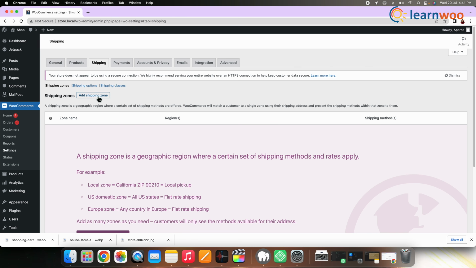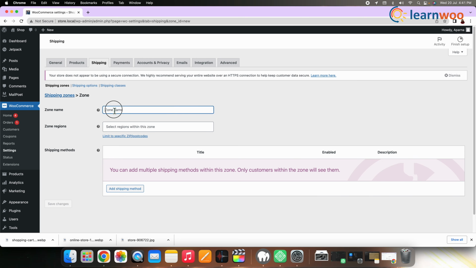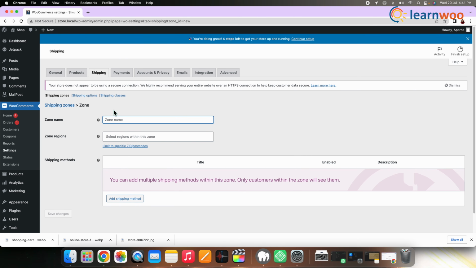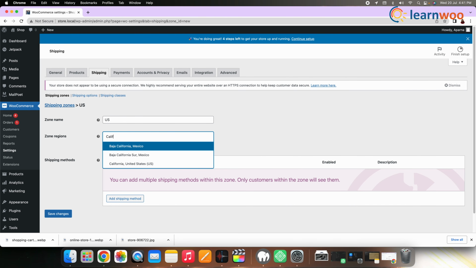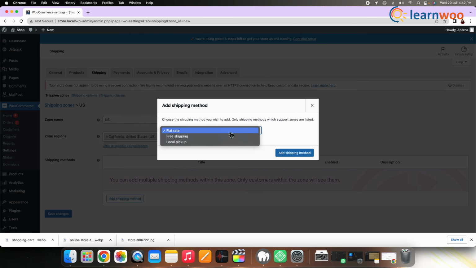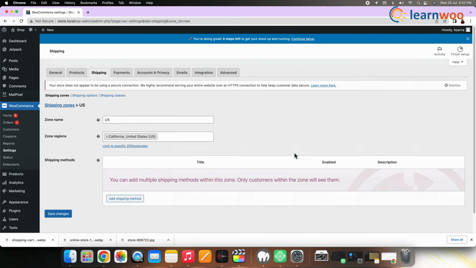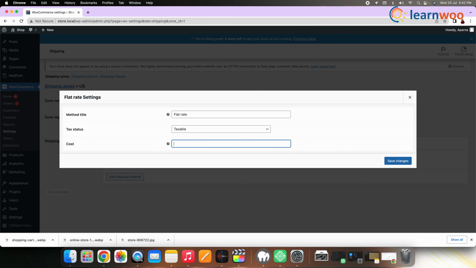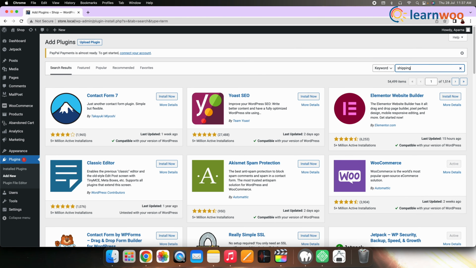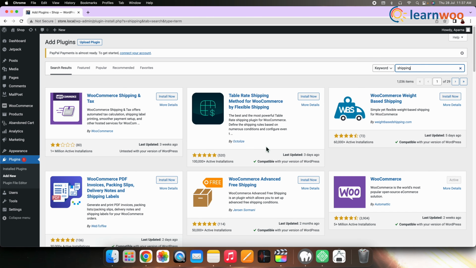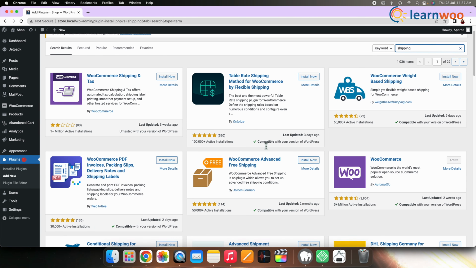Add the shipping cost. The shipping cost entirely depends on the zones you want to cover and the products you'll sell. Here I'm selecting US California. You can also change these numbers later. Now in the shipping method, you can either choose flat rate, free shipping or local pickup. Here I have chosen the flat rate. You can also use various plugins available in the plugin section to get a better accessibility for your store shipping.